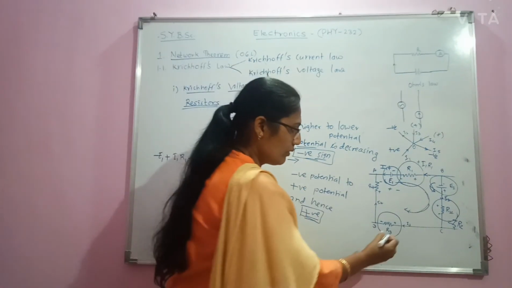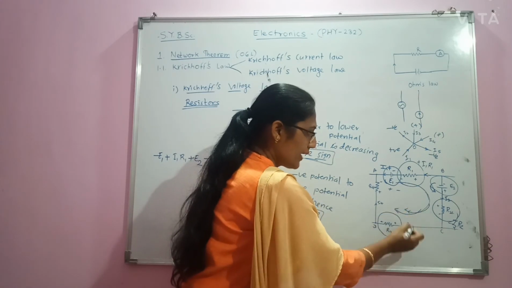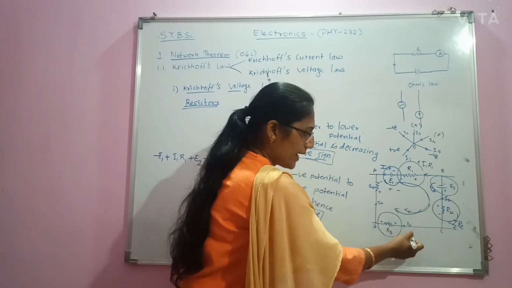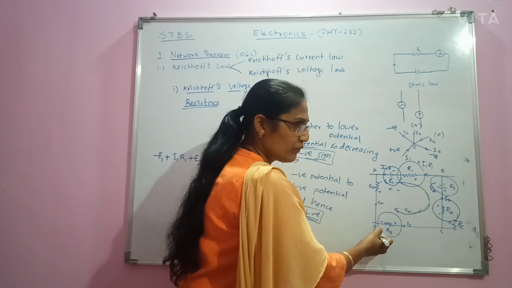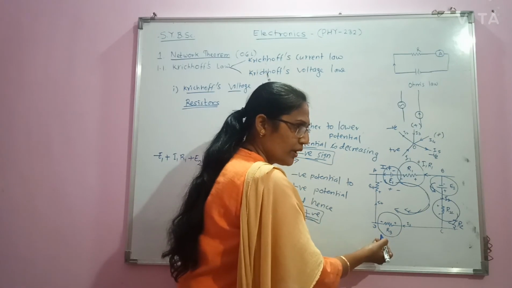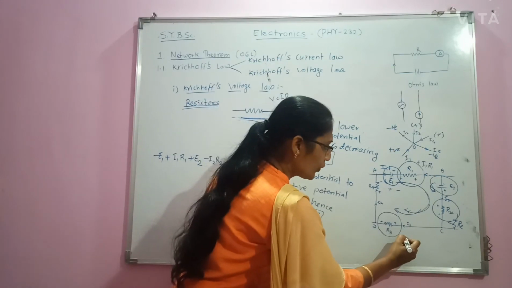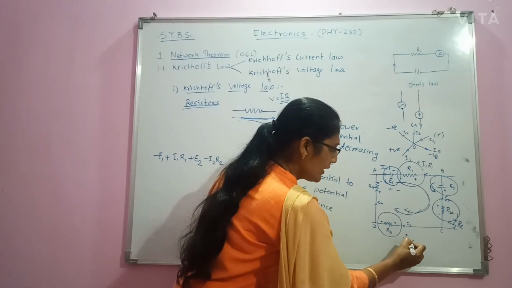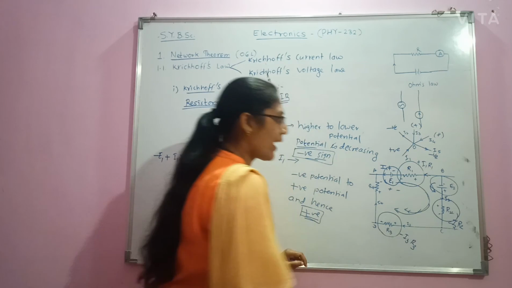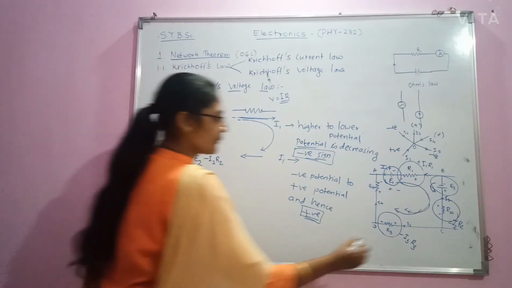Here also we are moving in the direction of current, and current flows from higher to lower potential. It means decreasing potential. Therefore this voltage drop I3 R3 will also have a negative sign.